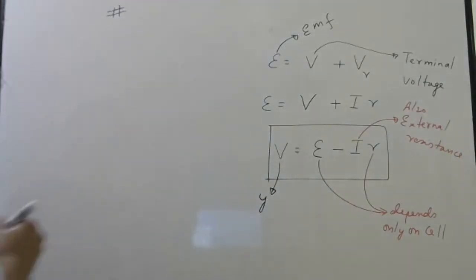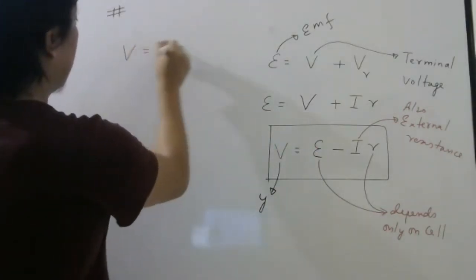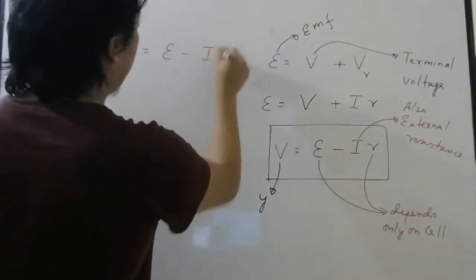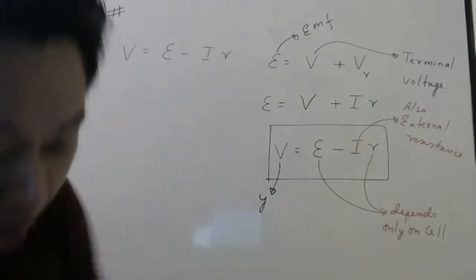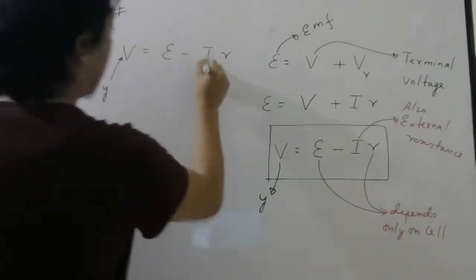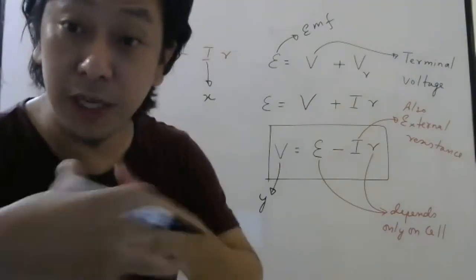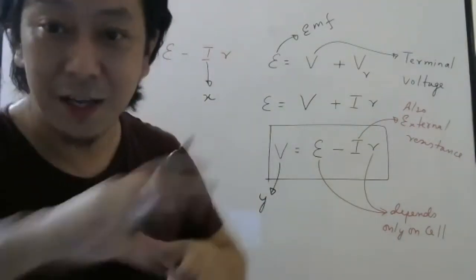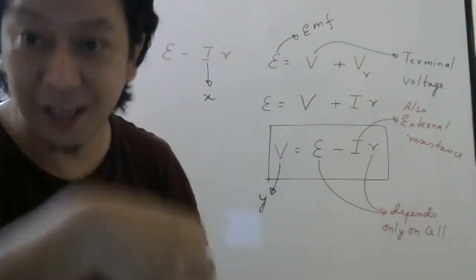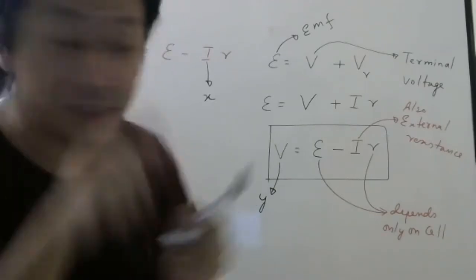Okay. Now, suppose this formula, let me write again. V equal to E minus Ir. Now, think I plot a graph, this along the y-axis, this along the x-axis. How can I do that? You can change the external resistance. Whatever external resistance you are connecting, you change it slowly. As you change the resistance, current will change.